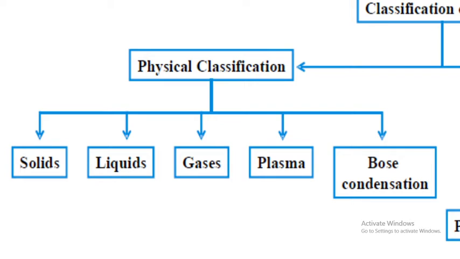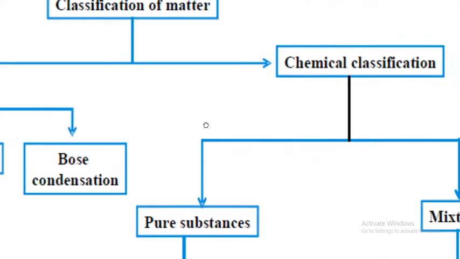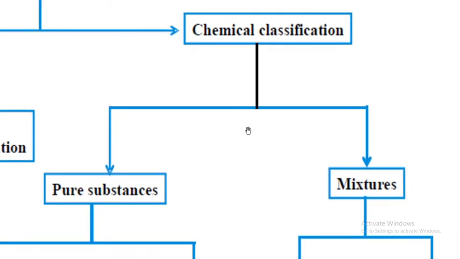This is based upon the type of particles existing in the matter and their arrangement. One more classification, the chemical classification, is based upon the chemical substances present in the matter, based upon purity, what kind of particles are present in the matter. If all are the same kind of particles in a matter, then that substance is called a pure substance. If it contains more than one kind of particles, then it is called a mixture. This chemical classification we are going to see further.